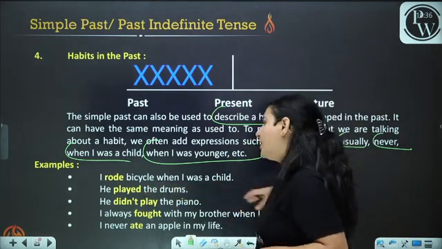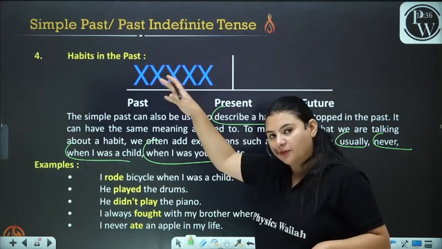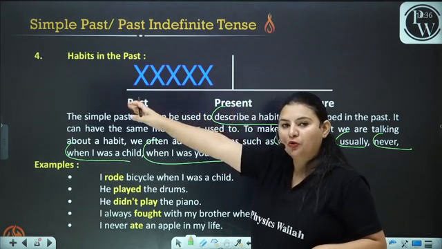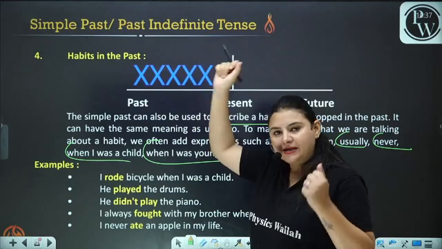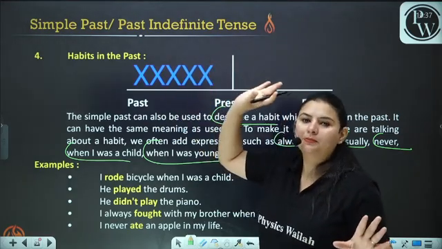Now, I rode a bicycle when I was a child. Now, this thing I did in my childhood. Okay, I used to ride a bicycle. I did it in the past and I completed it in the past.